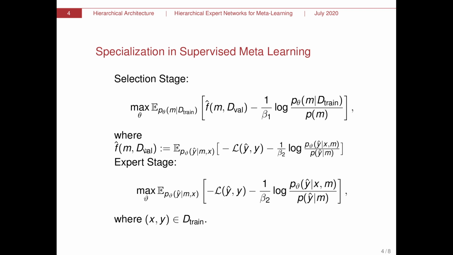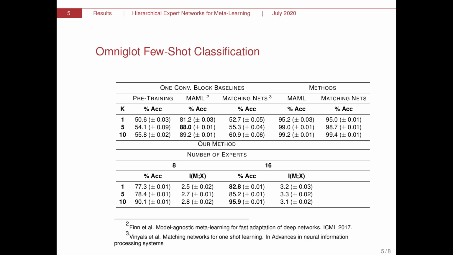And then we evaluate on a similar but different validation data set. So the selection stage basically optimizes how to select experts that have been shown to specialize on data, meaning that their posterior strategy is close to the prior strategy for a specific data point.